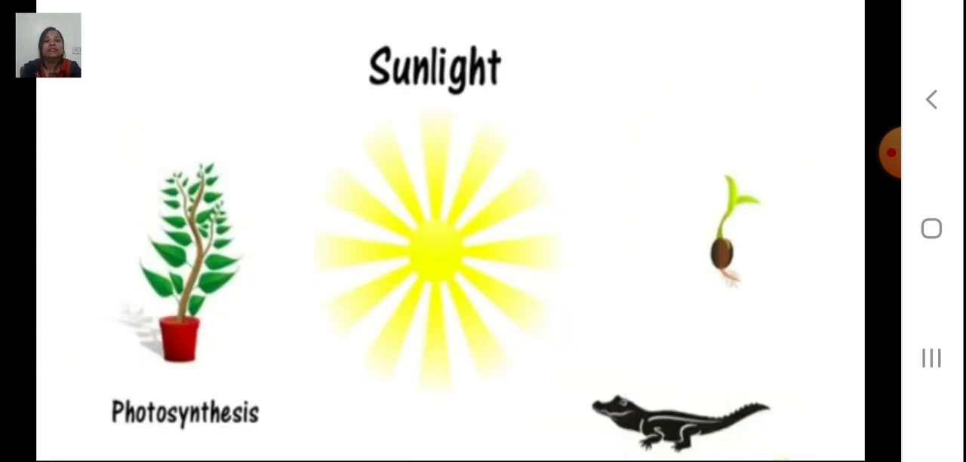Now the next one is sunlight. As already discussed, plants require sunlight for the process of photosynthesis. Without the sun, photosynthesis cannot take place, because photosynthesis itself means light. The plants make their own food in the presence of sunlight. Also, sunlight is important for the germination of seeds, because it gives warmth which is required for the germination of seeds. Human beings also require sunlight for survival, directly or indirectly.